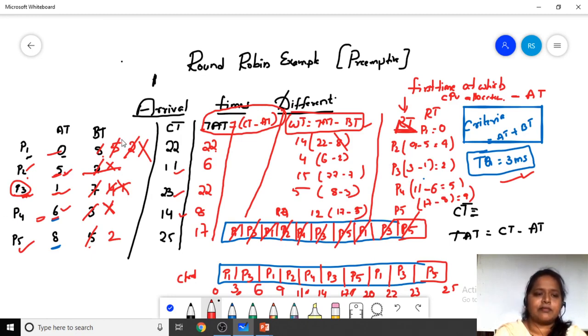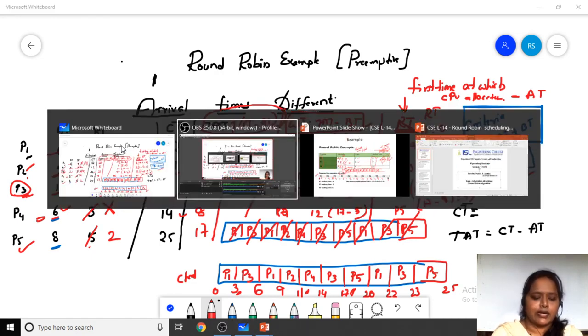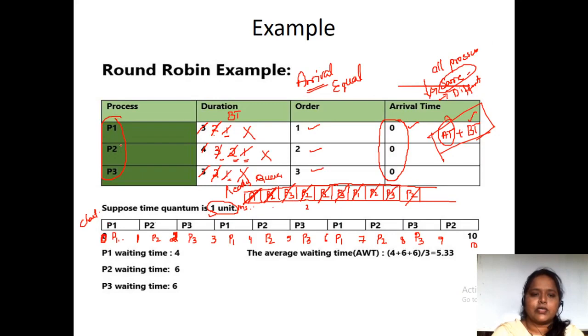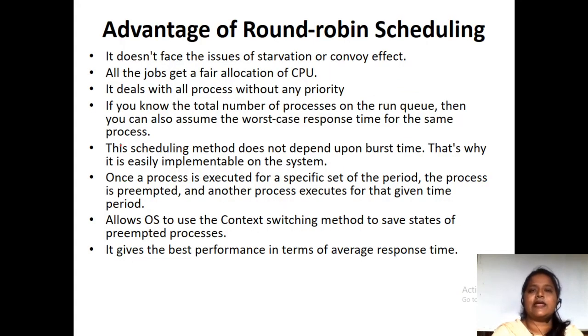So arrival times, burst times, completion time, turnaround time, and waiting time. This problem is with different arrival times. So this is how you have round robin scheduling with different arrival times and the same arrival times. The advantages of round robin scheduling: in SJF we faced the problem of starvation, but here there is no starvation.